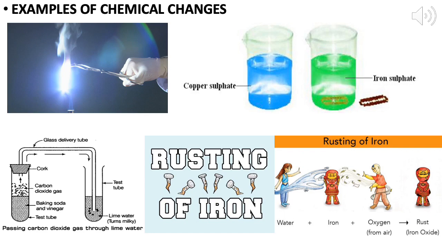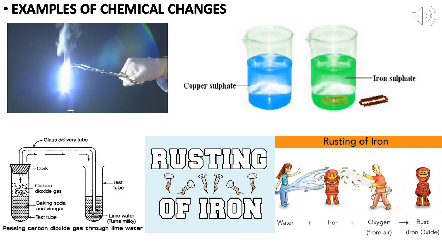First of all, coming to the burning of the magnesium ribbon. When this magnesium ribbon is burned in the presence of air, it produces a white dazzling light, some amount of gas is also released, and some ash is formed. That ash is actually magnesium oxide.